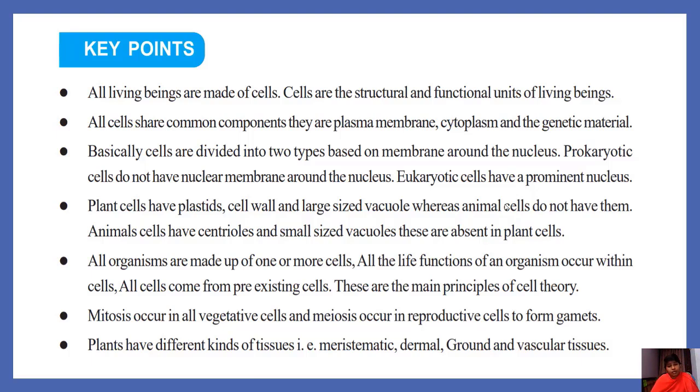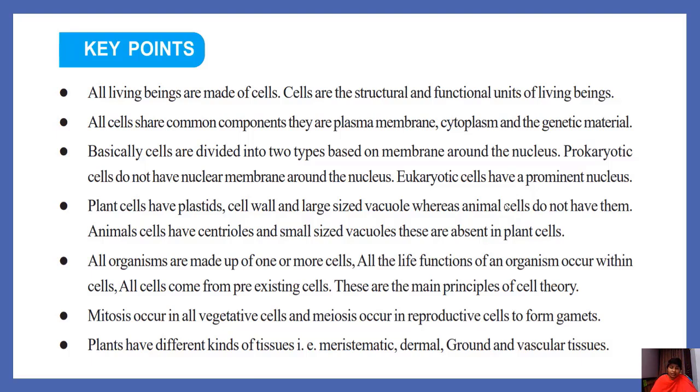All organisms are made up of one or more cells. All the life functions of an organism occur within the cells. All cells come from pre-existing cells. These are the main principles of cell theory proposed by Schleiden and Schwann, and Rudolf Virchow. Mitosis occurs in all vegetative cells and meiosis occurs in reproductive cells to form gametes.